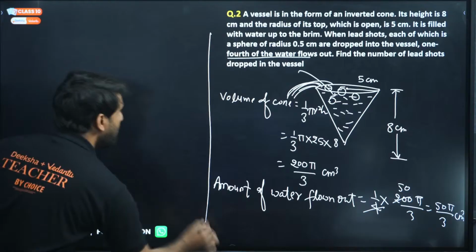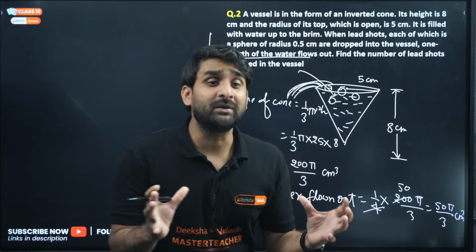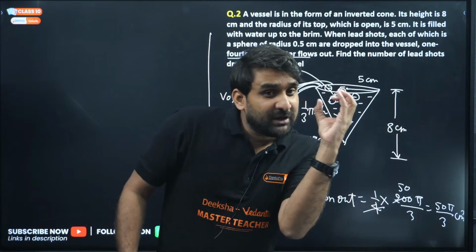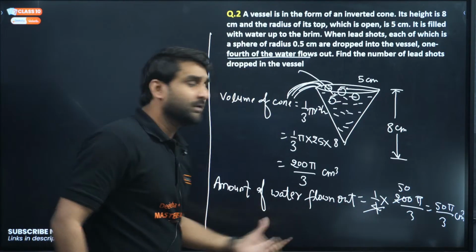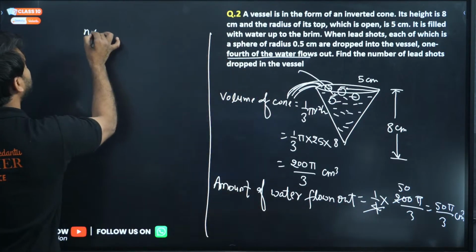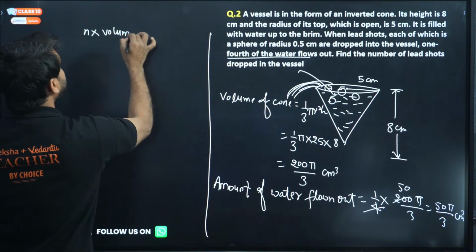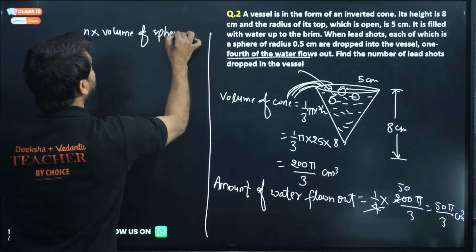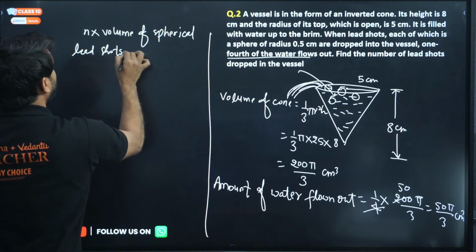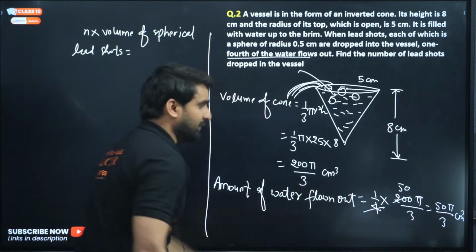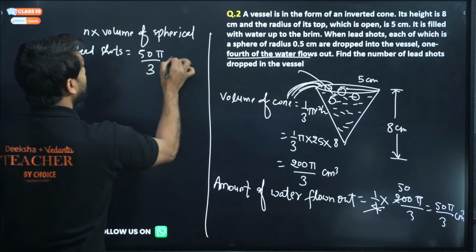Now my dear champion, just imagine the volume of water displaced by the lead shots will be equal to the total volume of water flown out. So let's assume n number of lead shots have been put inside the water. So n into the volume of a spherical lead shot will be equal to this, the total volume of water displaced, 50 pi by 3 centimeter cube.